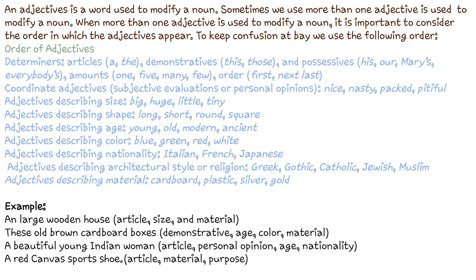In the second example, these old brown cardboard boxes. If you write this as these brown old cardboard boxes, the sentence seems quite right, you can understand the meaning also, but it is not the proper form of writing, because you have to use old first, then brown, then cardboard boxes. Demonstratives must be used prior to age, then color, and then finally you will write the materials.